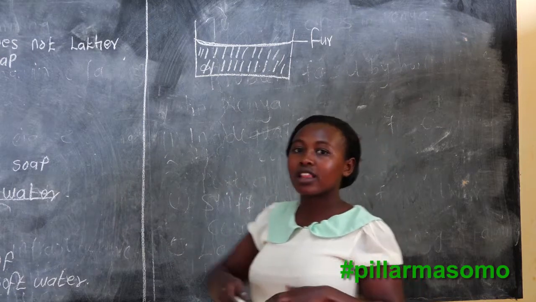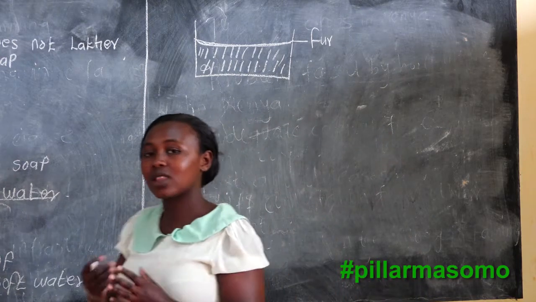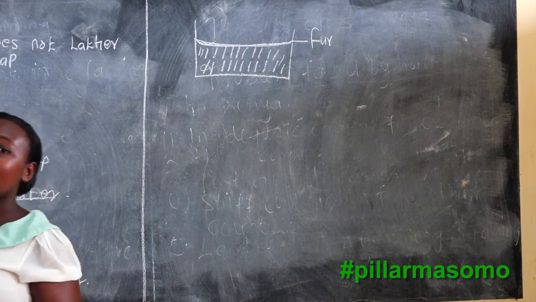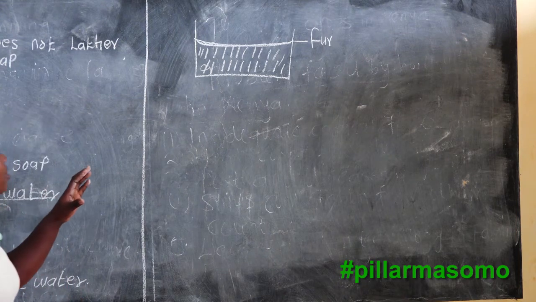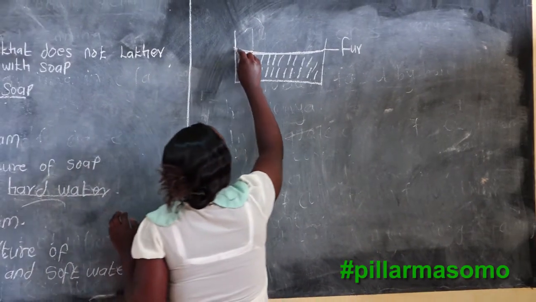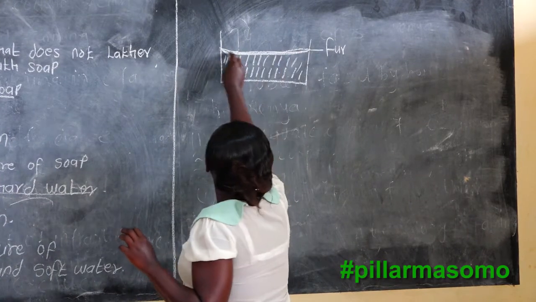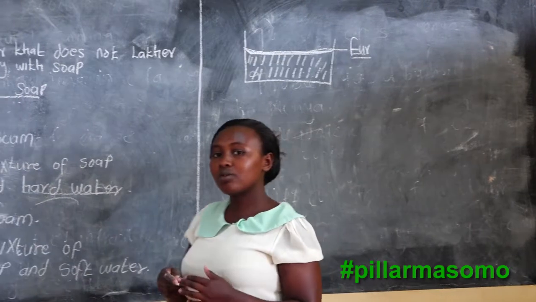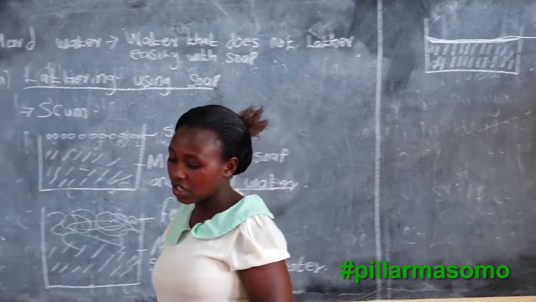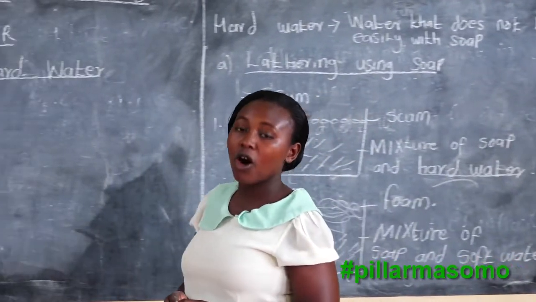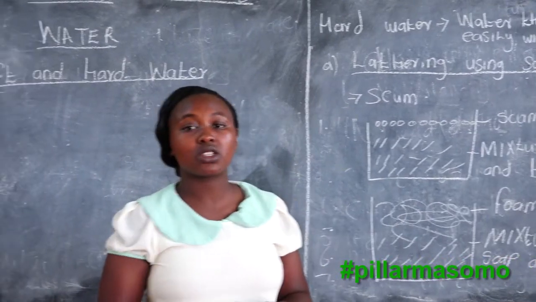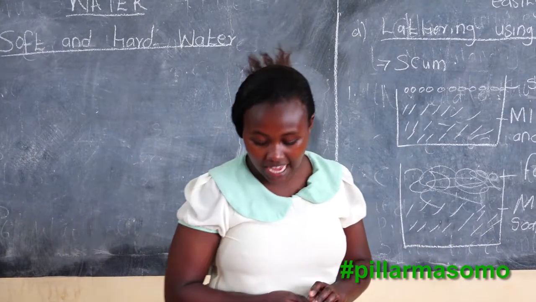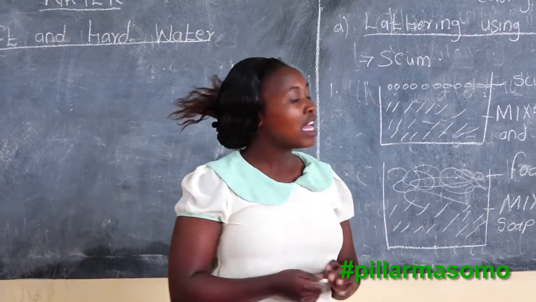Allow it to cool, then you may transfer that water into another sufuria. You will find that in your sufuria there is something that will form, and this is what is known as the fur. Remember that accumulation of fur forms scale. It will form the scale.